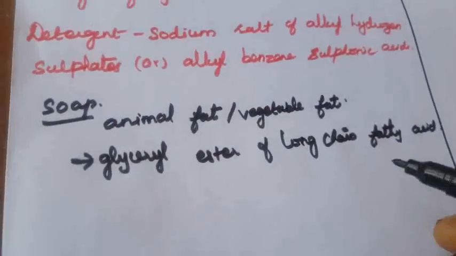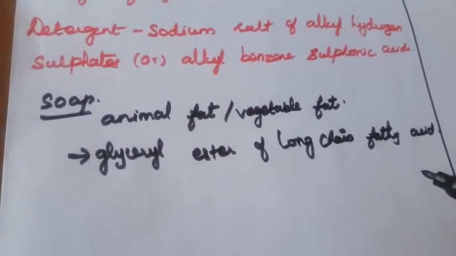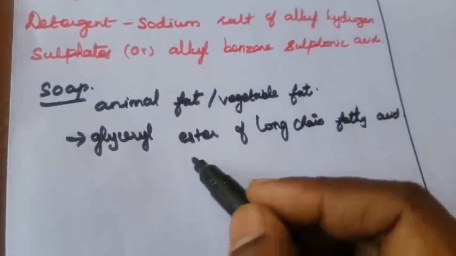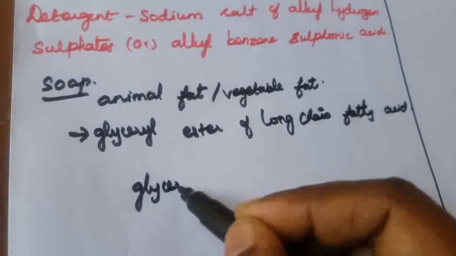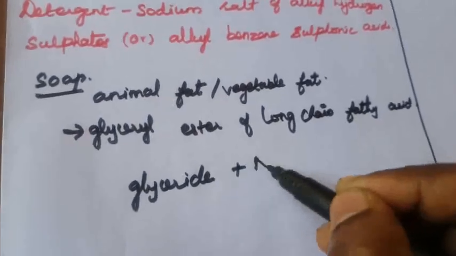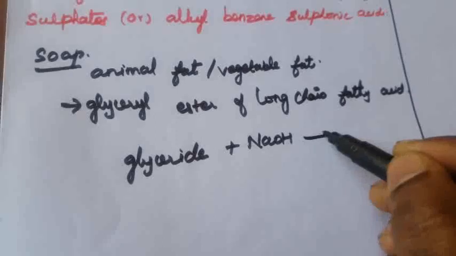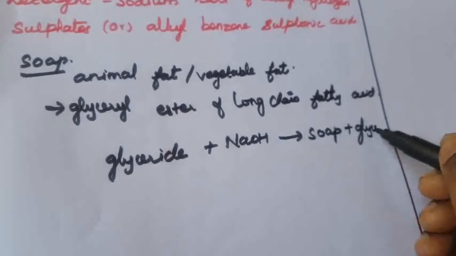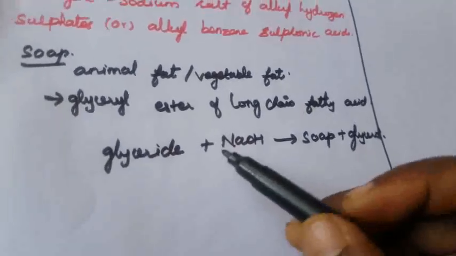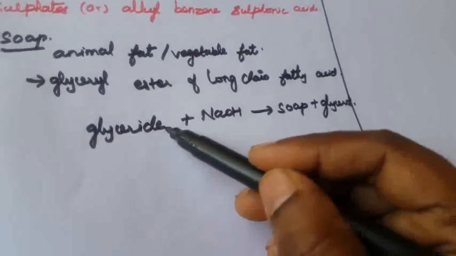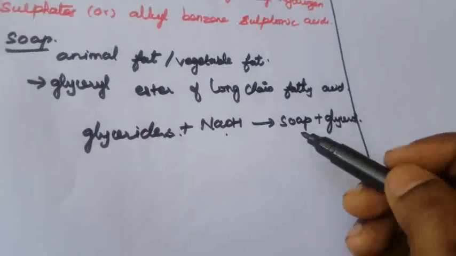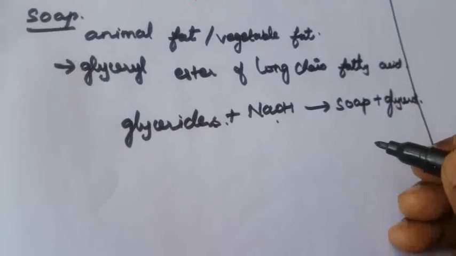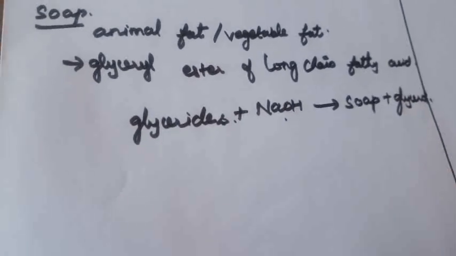When glycerides are heated with a solution of sodium hydroxide, that is an alkali, they react to form soap and glycerol. So this is the main preparation of soap. We already know about the preparation of glycerol by saponification.